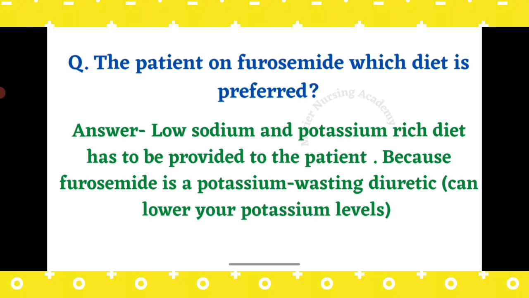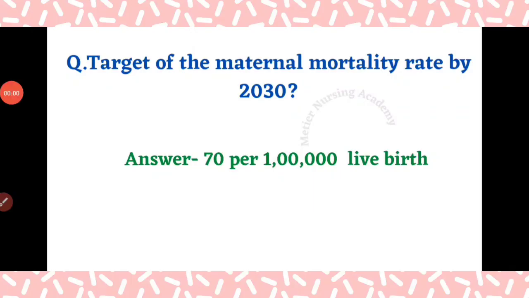Okay guys. The next direct question is, target of maternal mortality rate by 2030, and the answer is 70 per 1 lakh live birth. 70 per 1 lakh live birth. This is a direct question, so there will not be any rationale behind this.